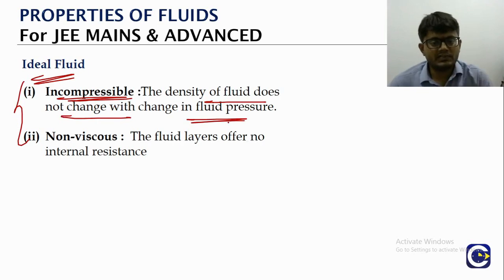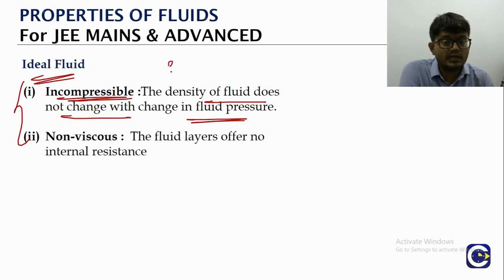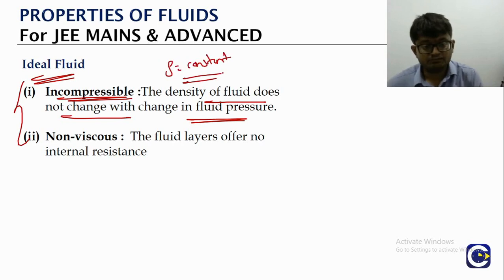Normally, for a gas, pressure changing means density will change. That's something we will see in the kinetic theory of gases, the ideal gas equation. But here, when we use the word ideal fluid, our assumption is that even though the pressure is changing at different points, the density of the fluid should not change. That should be constant. That is one important assumption for the ideal fluid.